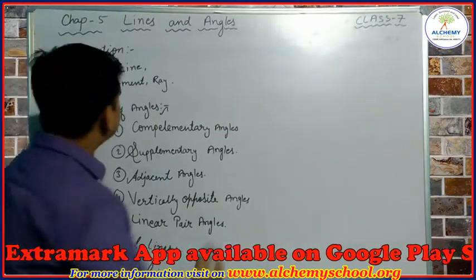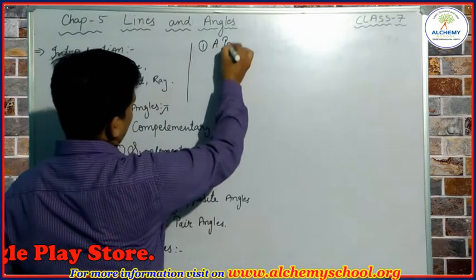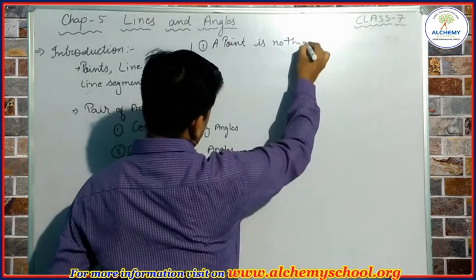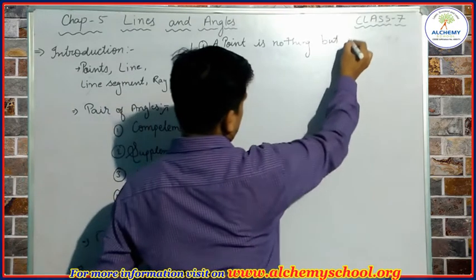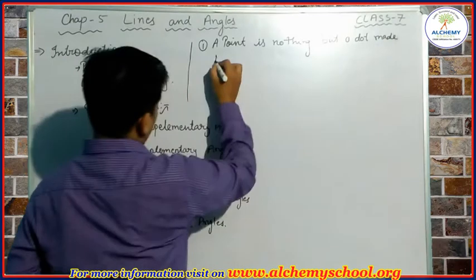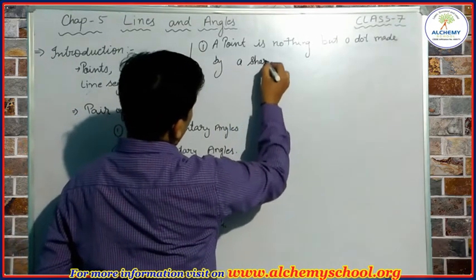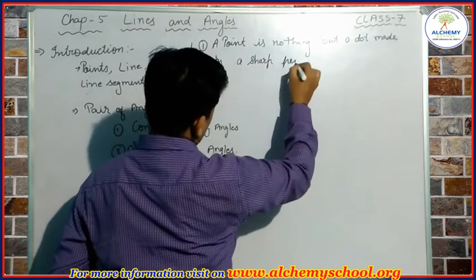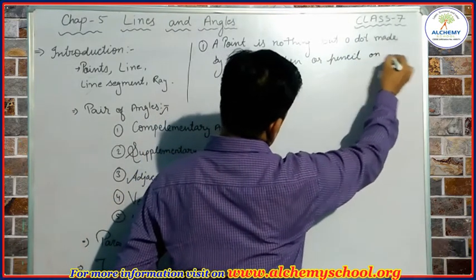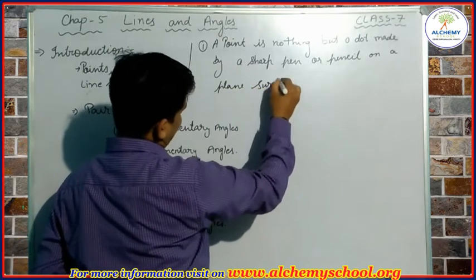So students, when we introduce a point, we can write: a point is nothing but a dot made by a sharp pen or pencil on a plain surface.